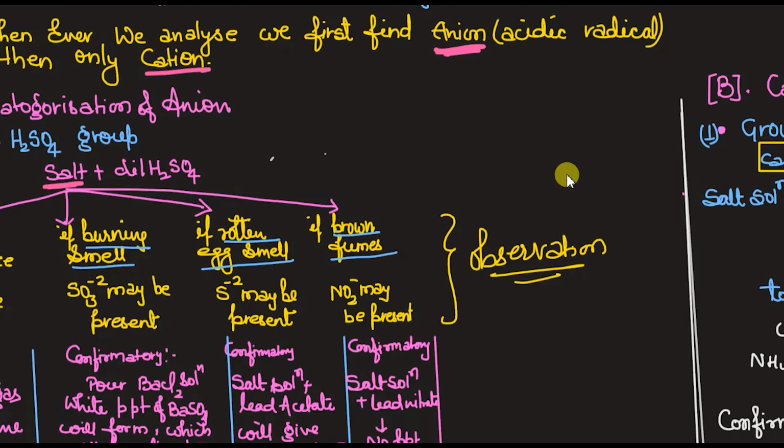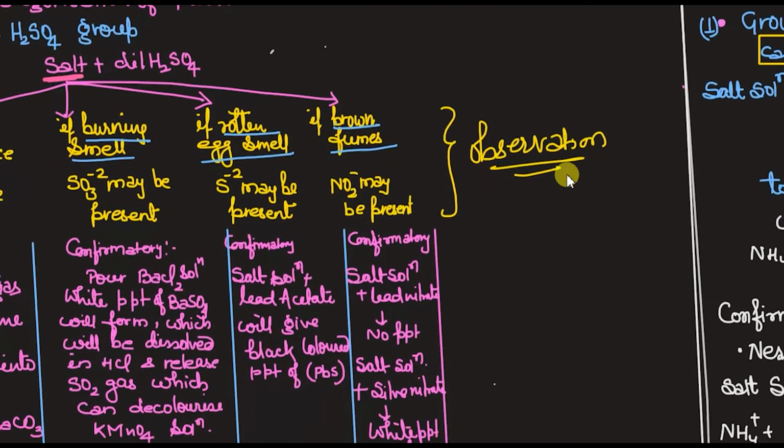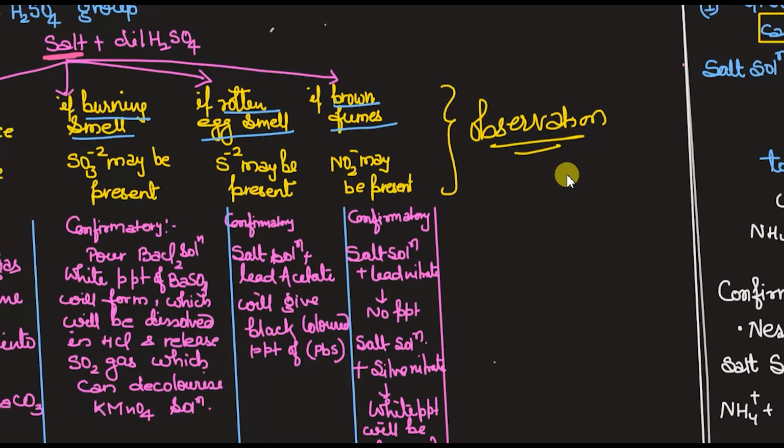And for the confirmatory test, what do we do? You have been doing this confirmatory test since grade 6 and 7. Pass the gas evolved due to this ion through lime water and it will turn milky. Lime water reacts with carbon dioxide to give CaCO3, and due to this it becomes milky. That will confirm that the carbonate ion is present.